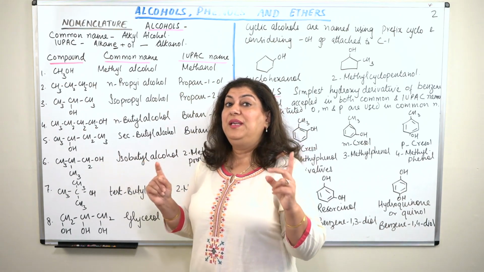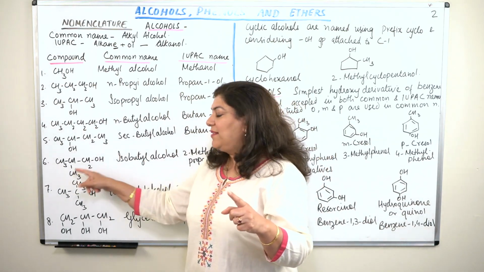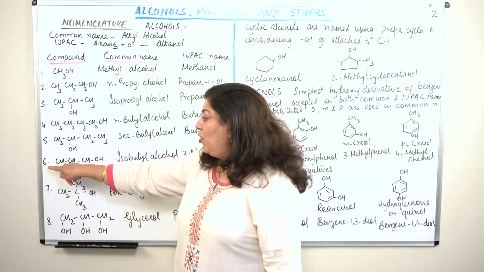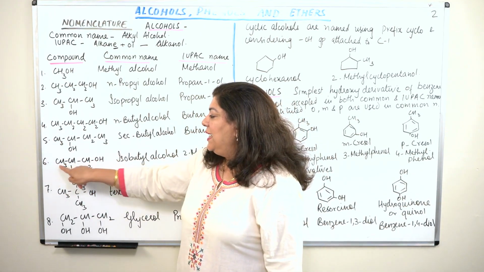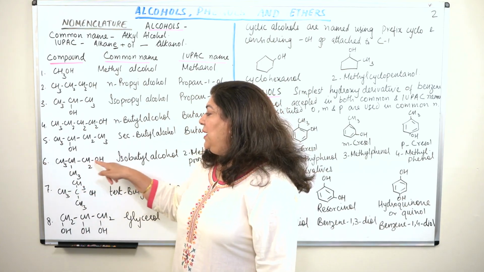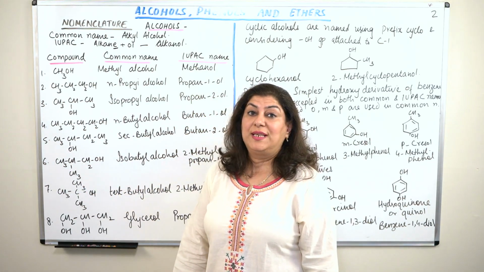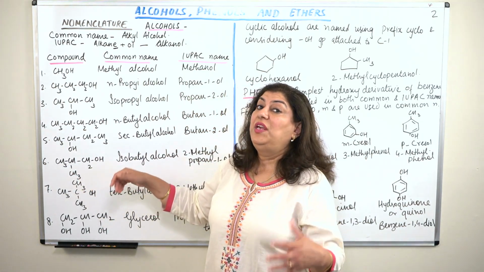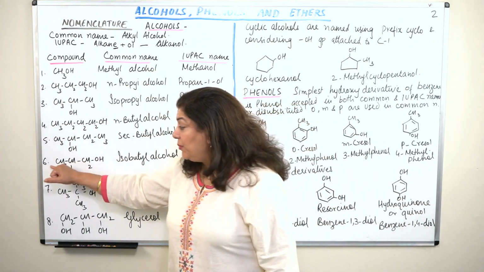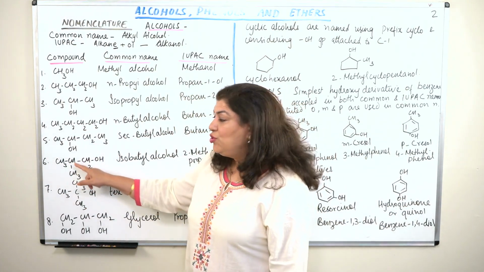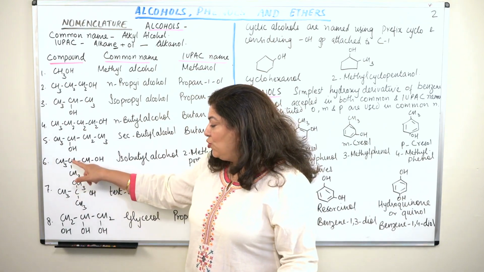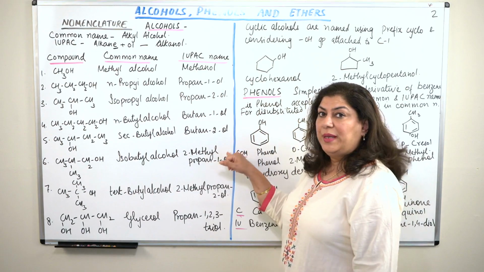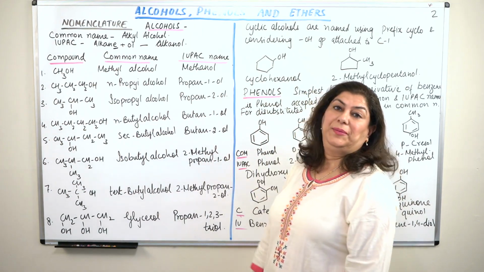The alcoholic group being the functional group is more important, and the substituent is not so important. So I will count from this direction, not from this direction. I will not say it is 2-methyl, 3-propanol. I will not name it like that. I'll count it from this direction. I'll say it is 2-methyl, but it is propan-1-ol. So it is 2-methylpropan-1-ol.